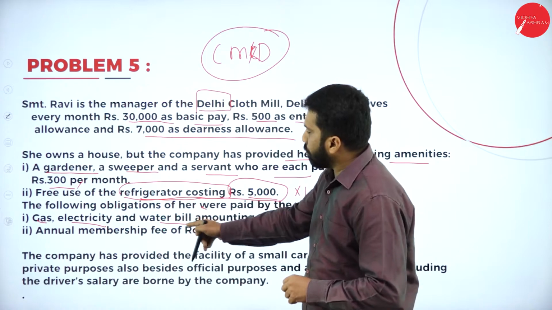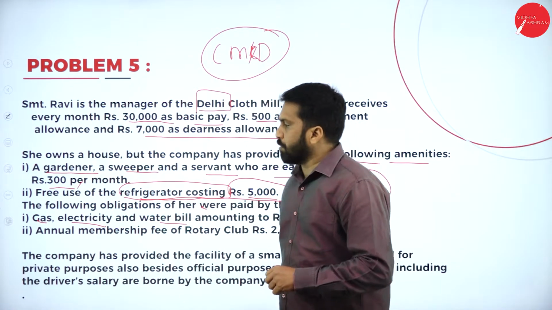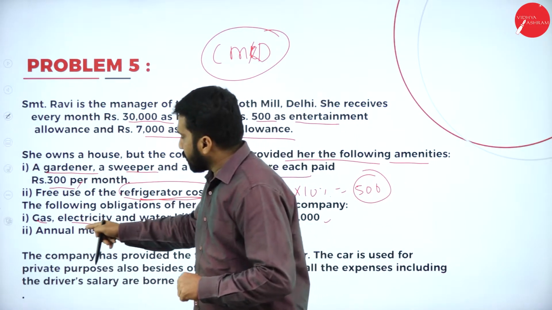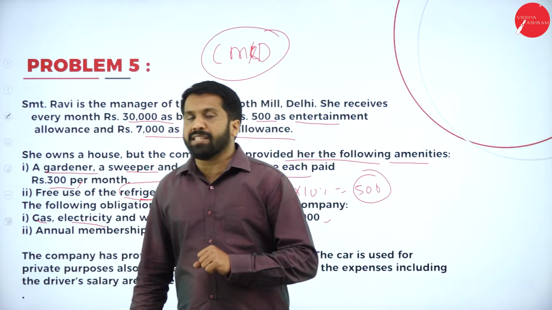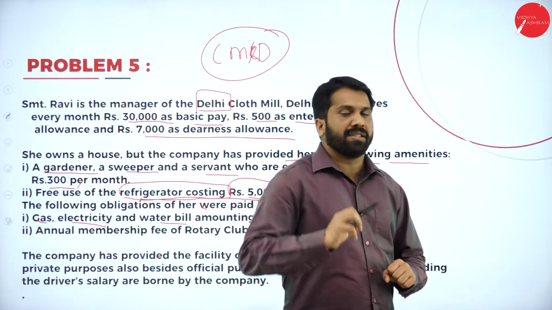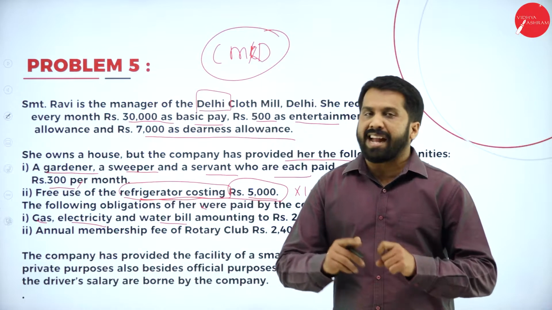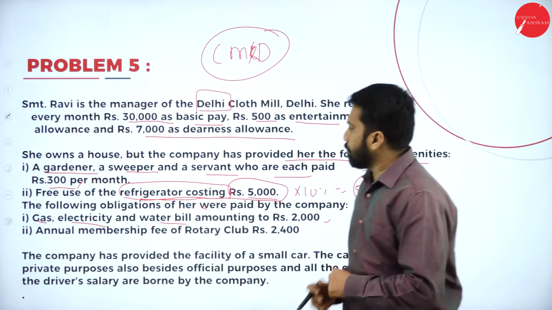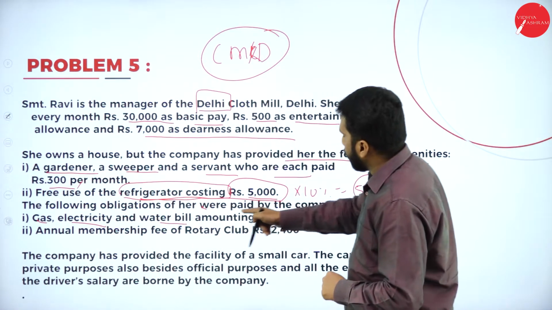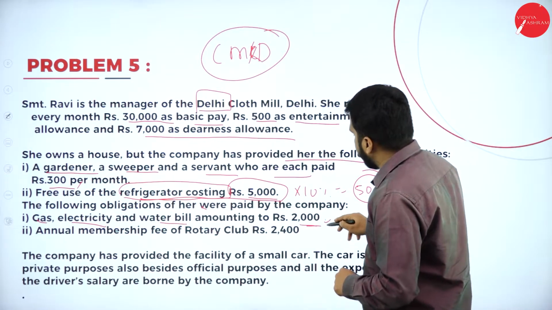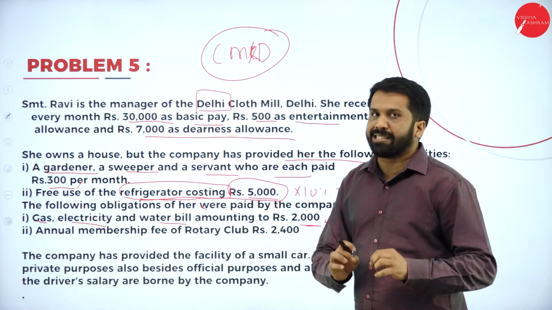You are not supposed to pay the water bill. You are not supposed to pay gas. You are not supposed to pay electricity. Everything is paid by whom? The company. So these are taxable perquisites. Now, gas, electricity, water bill all put together, 2,000, is completely taxable.